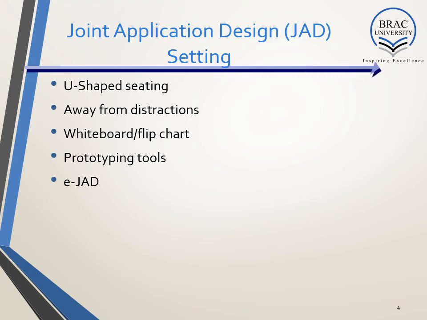There are some standards for joint application design, but you don't have to follow them strictly. You can just sit 5 or 6 people together and discuss. But if you do it more formally, then we need a U-shaped seating arrangement, and a whiteboard or something. It can be a prototyping tool, and currently there is also electronic JAD, e-JAD, where several people can discuss online.